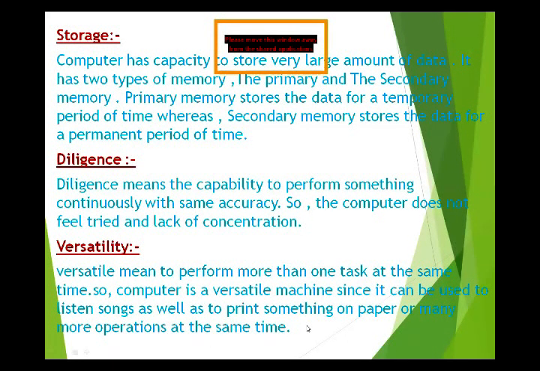So these are the five characteristics of a computer. The first one is speed, the second one is accuracy, and the third one is large storage capacity, then diligence, and versatility.